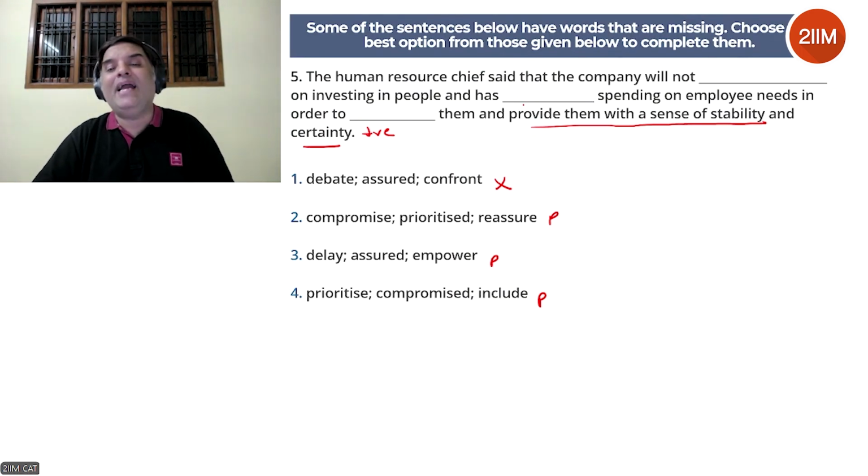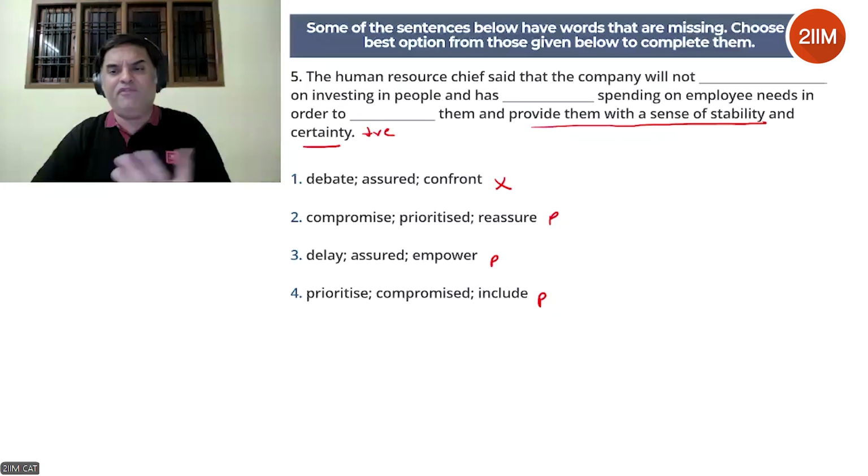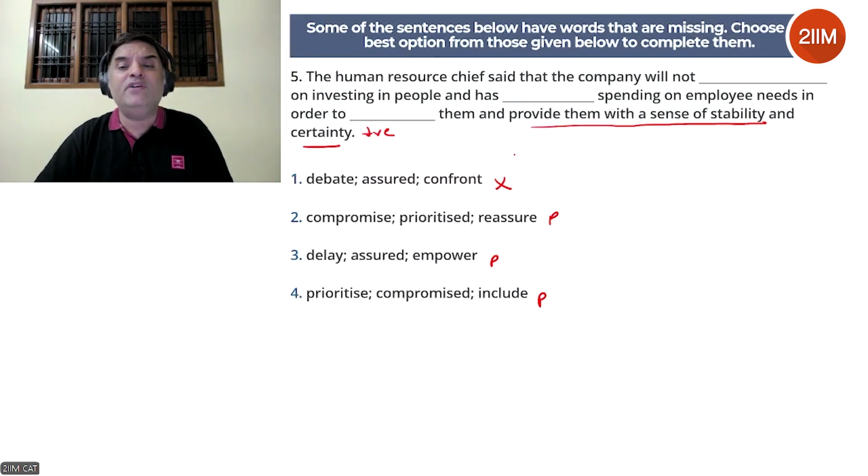So the second blank, we have a stronger guess because we said it could be has increased spending on employees, because it's in favor of employees. So let's look at the second blank first. Has assured spending on employee needs. Okay, this could fit, but this is already eliminated, so we're not even considering that. Has prioritized spending on employee needs. Yeah, this fits. Okay, so we'll retain this.